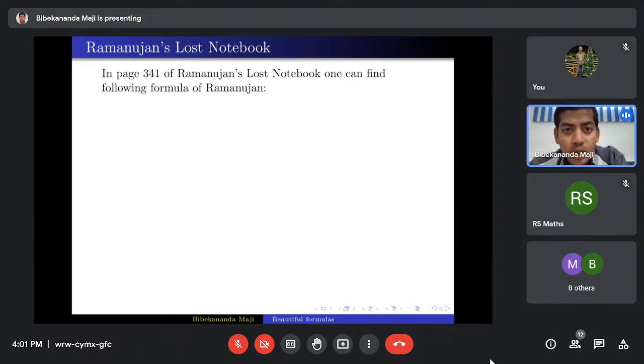Now, Ramanujan's Lost Notebook, page 341. These two books I have mentioned are known as Ramanujan's Notebooks, and this one is known as Ramanujan's Lost Notebook. The lost notebook is basically a collection of loose papers, and these loose papers were lost for more than 50 years. It was in the Trinity College library, and Professor George Andrews, one of the foremost authorities in the area of Srinivasa Ramanujan's work, rediscovered this lost notebook, and he coined this name.